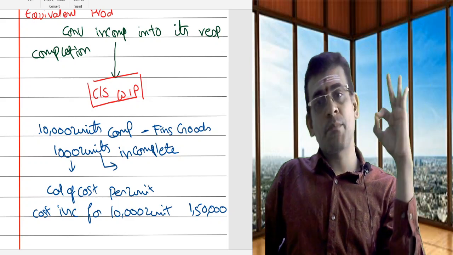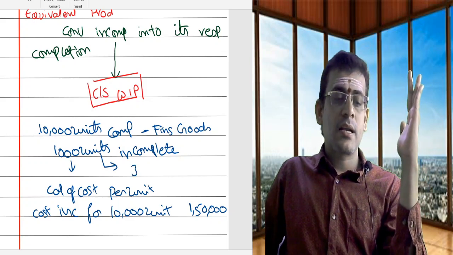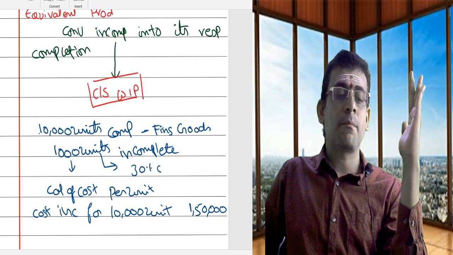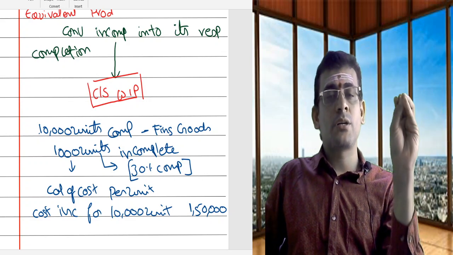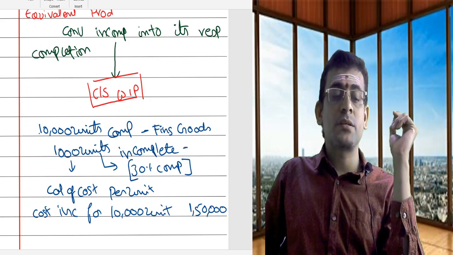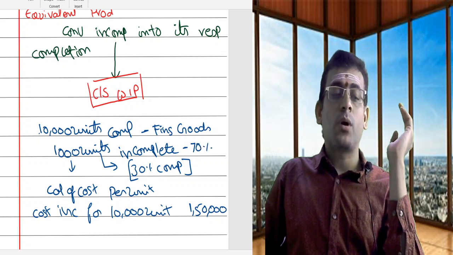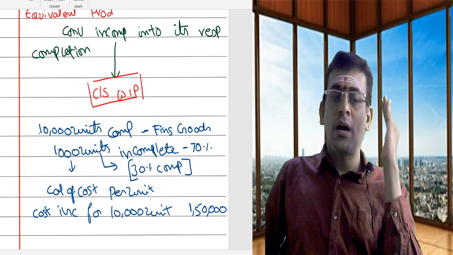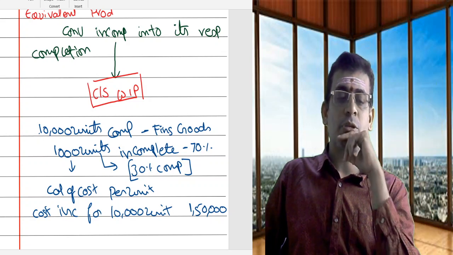But to some extent, some work has been done. Let us consider 30% is incomplete, 30% complete. So the goods are done to the extent of 30%. Then what is the percentage of incomplete? 70%. So here, what is the meaning of equivalent production? Conversion of its incomplete into its respective completion.